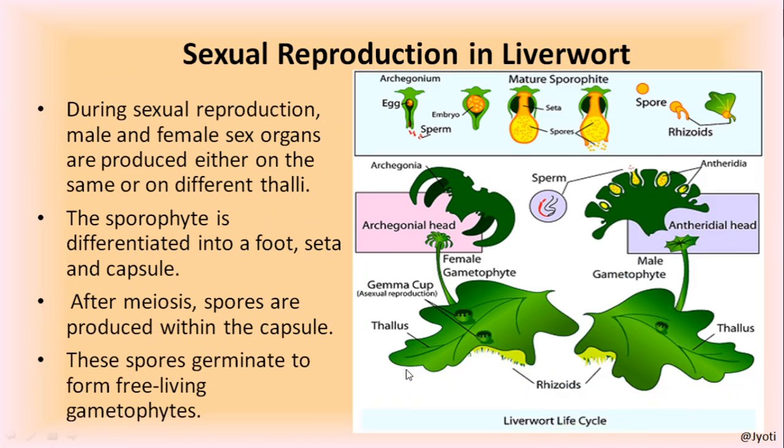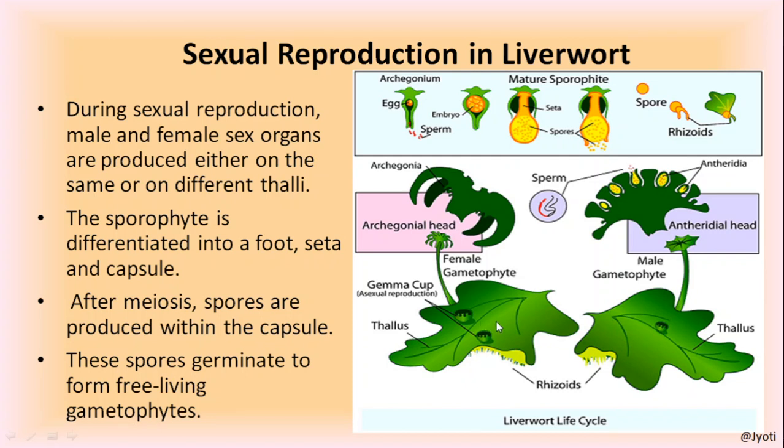Now the sexual reproduction in liverwort. Here you can see these two are the plant bodies. Here I am showing the life cycle of a liverwort. As I have said, the main plant body is the gametophyte. That means it can produce the gametes. Now here you can see these are the gemma cups and these are the female gametophyte.